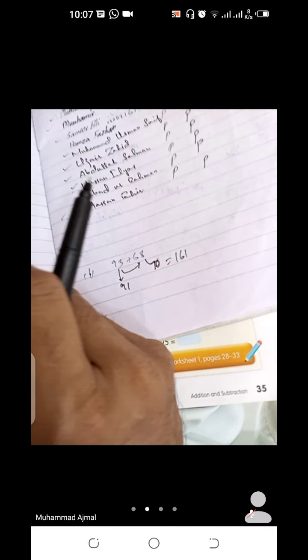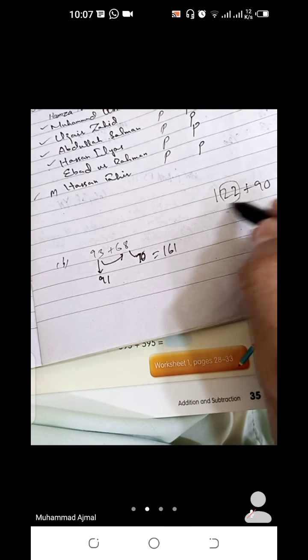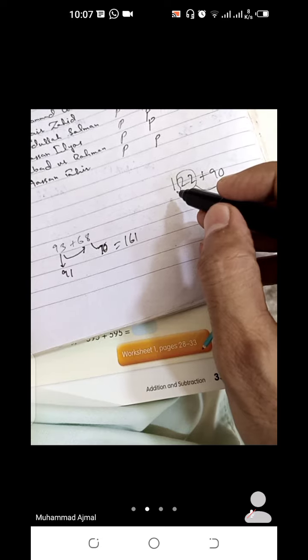Now another question, 122 and 90. 122 plus 90. Now look here, what we will do, just add 22 with 90. So 90 plus 20 first, in our brain we will do. So 100 and 110. 110 plus 100 is 210, plus 2 is 212. 212 will be the answer.